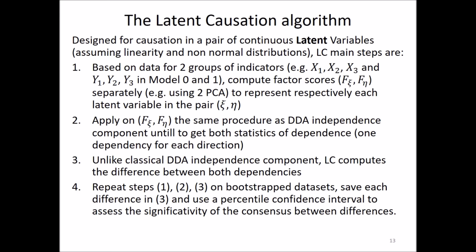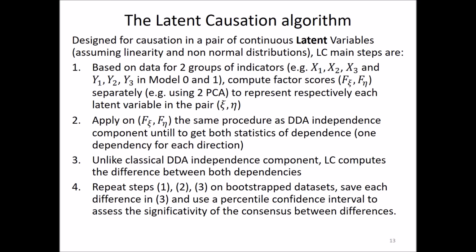Second, apply on this pair the same procedure as the DDA independence component until you get both statistics of dependence, one dependency for each direction. Third, unlike the classical DDA independence component, LC computes the difference between both dependencies.